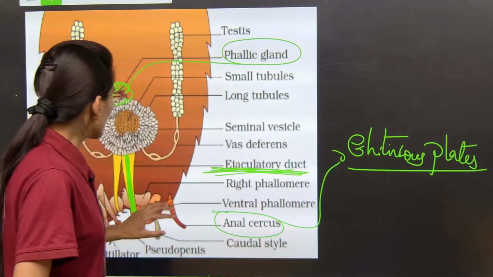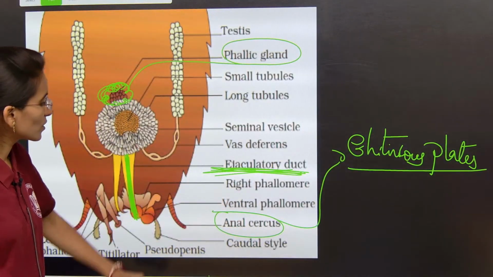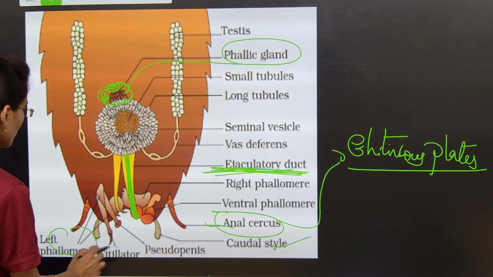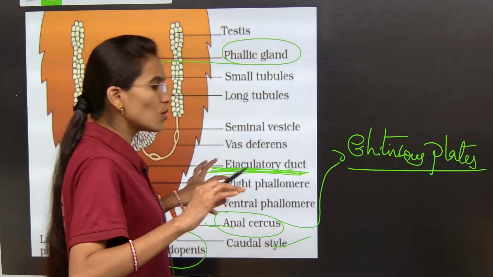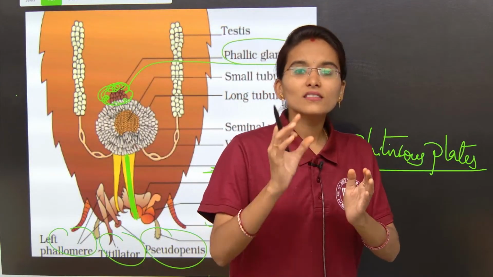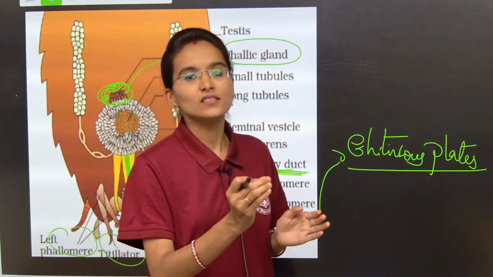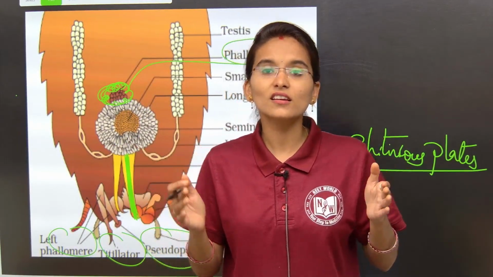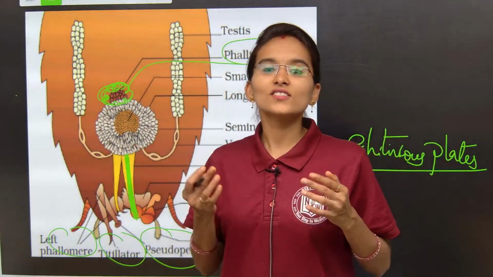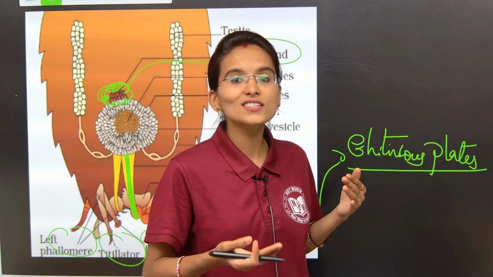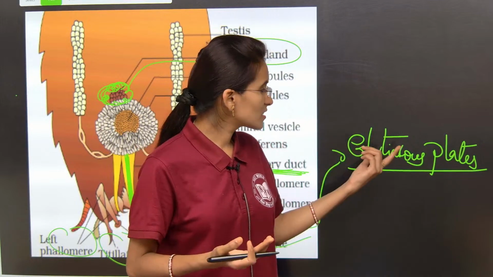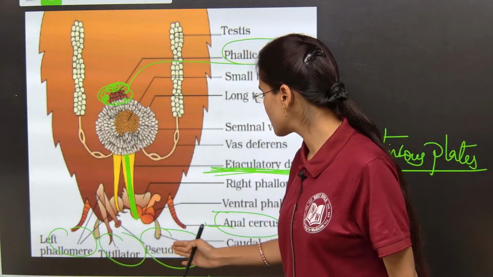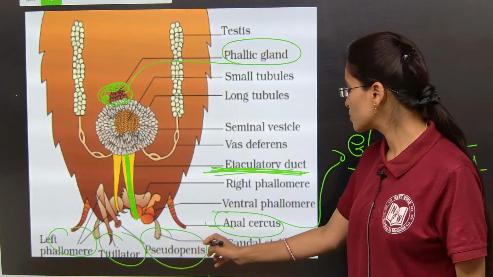All these posterior parts that you can see here, like the caudal style, anal cerci, left phallomere, titillator and pseudopenis, together are called the gonapophysis. Gonapophysis is the main region where the external genitalia structures are located. The external genitalia are nothing but the chitinous plates only. These chitinous plates are all these, my dear students: titillator and pseudopenis.